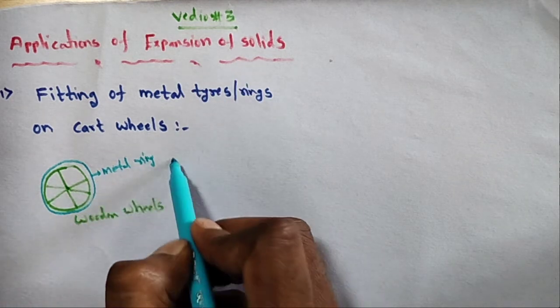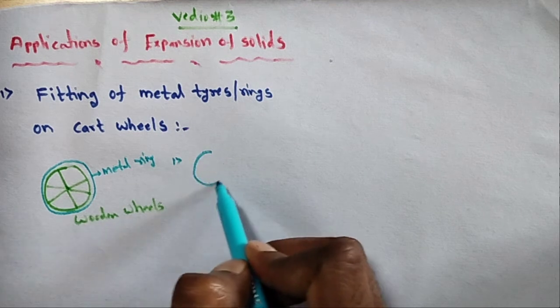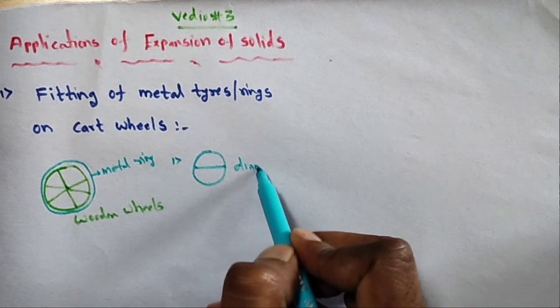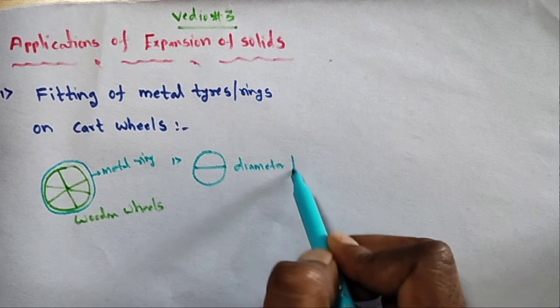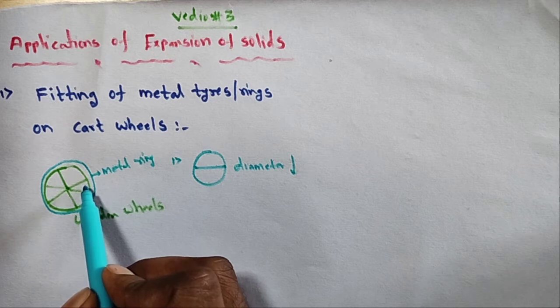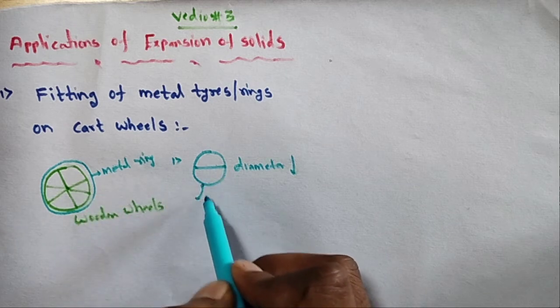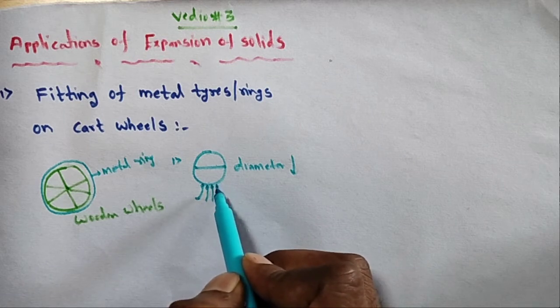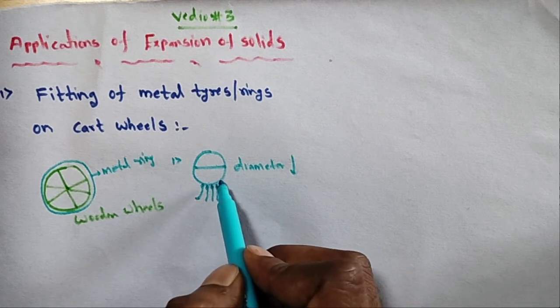Generally, the metal ring's diameter is very small compared to the wheel. When you give some amount of heat to this metal ring or metal tire, what happens?